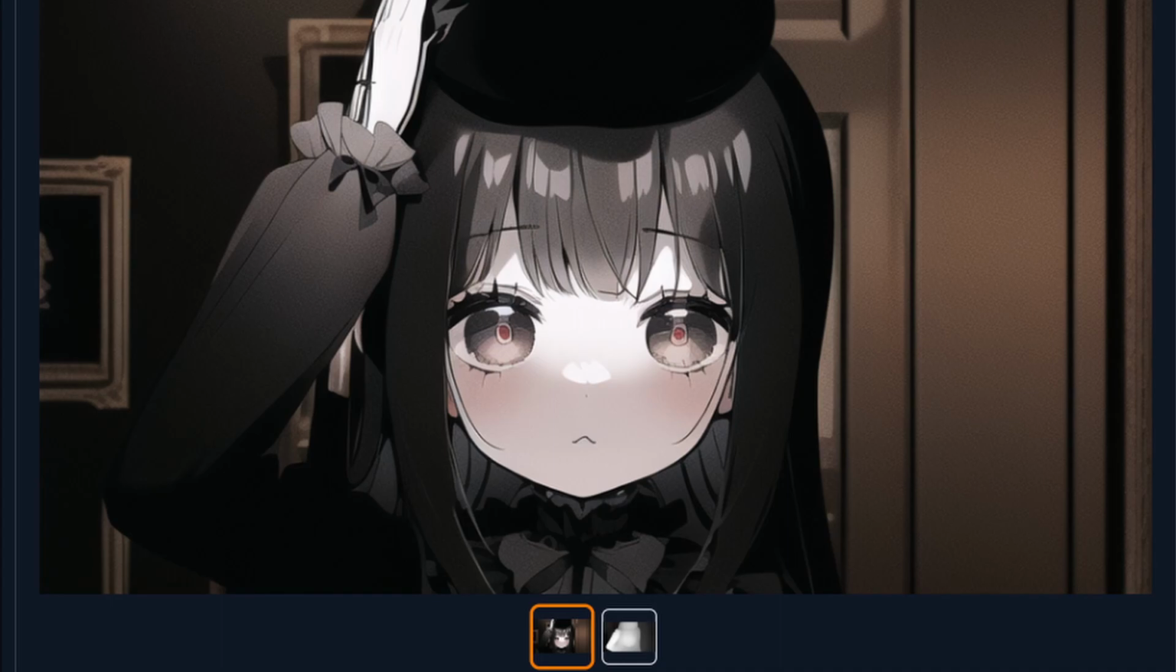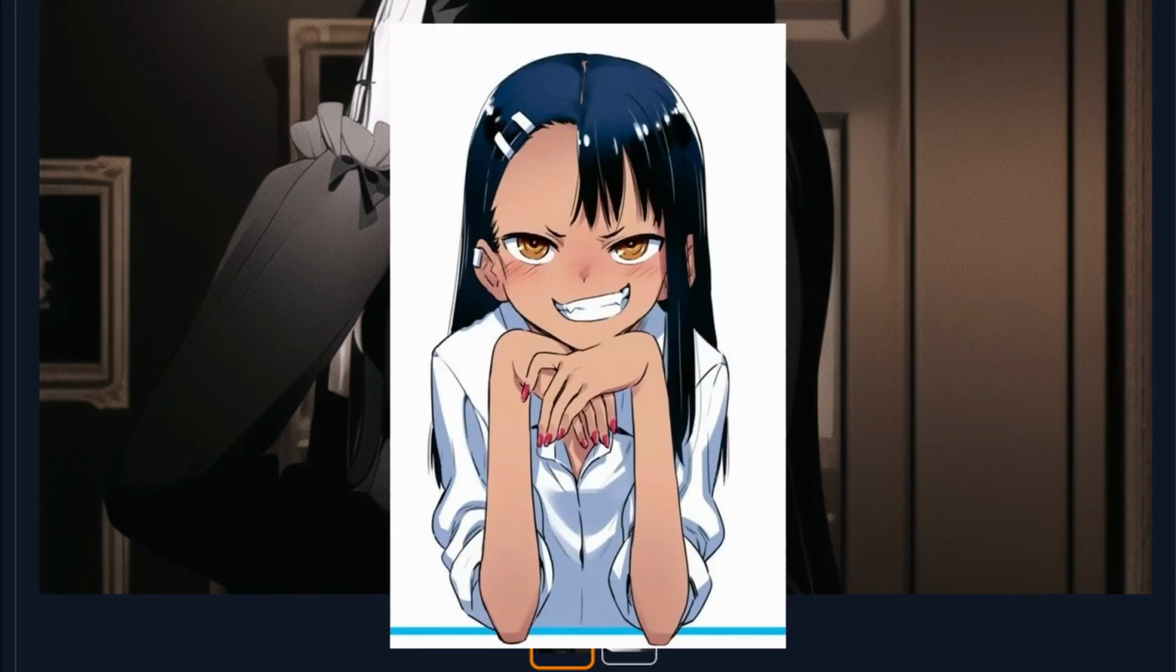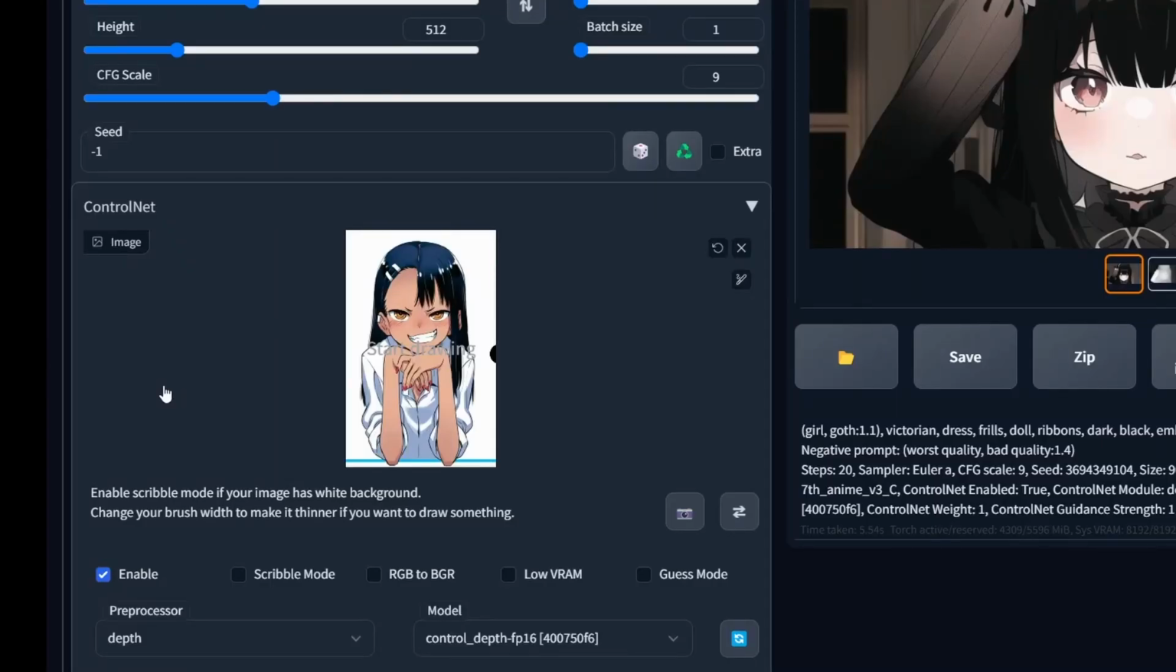For our final image we have none other than Nagatoro-san, the absolute menace. Shoving this image into ControlNet, I'm going to use the depth model again. Now you'd think it wouldn't work very well with a 2D image like this, but the AI seems to be able to translate the flat colors in anime quite well.